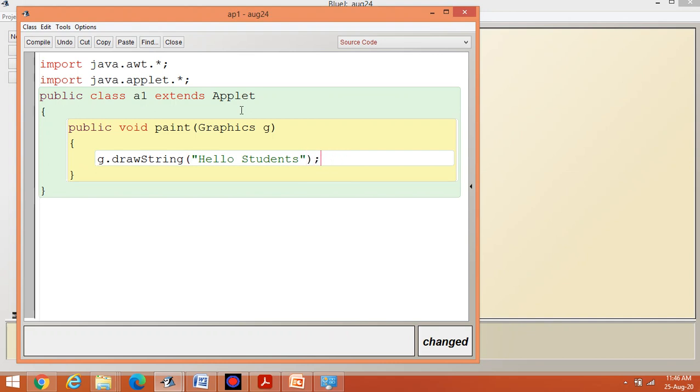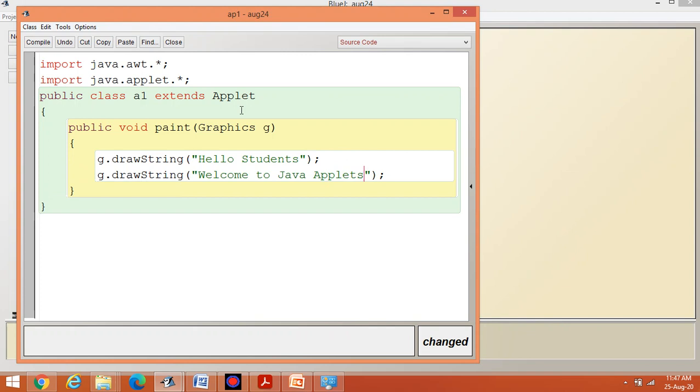Then g.drawString, and here we can write welcome to Java applets. One more thing is required here: you have to give a location. Suppose I am writing 30, 30. Here I am writing 30 and 60.